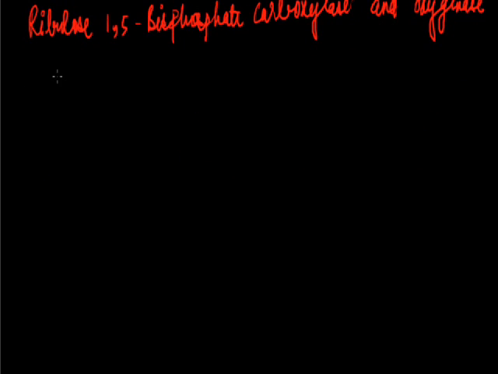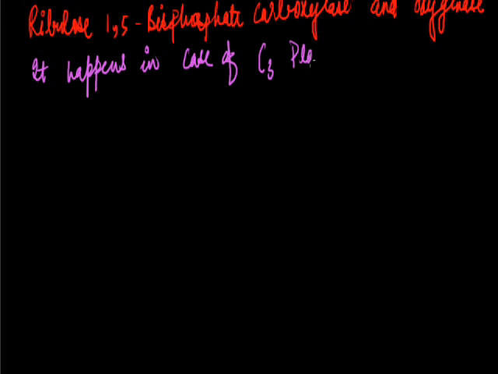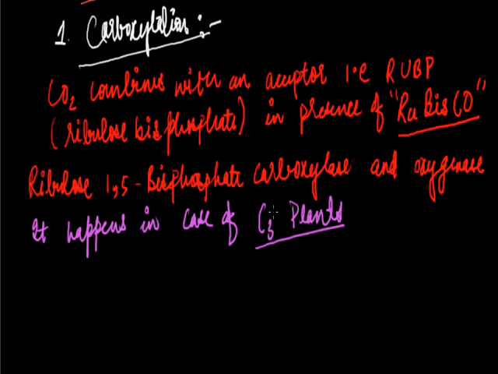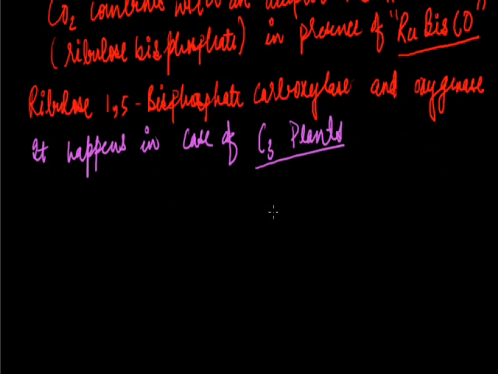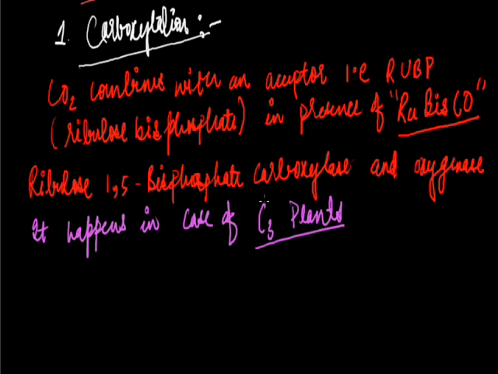And this reaction happens in case of the C3 plants. Now what are C3 plants? I'll just draw what happens here. When the CO2 combines with this RUBP in presence of Rubisco, the first stable compound formed is of 3 carbon atoms. That is why we are calling it the C3 plants. So in C3 plants, the CO2 acceptor is RUBP in presence of enzyme Rubisco.